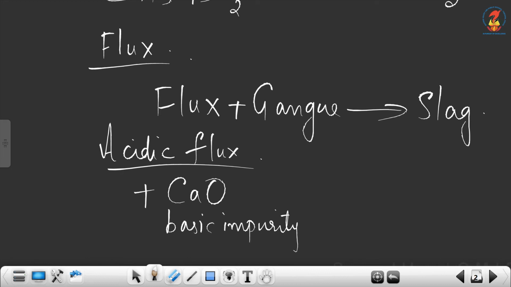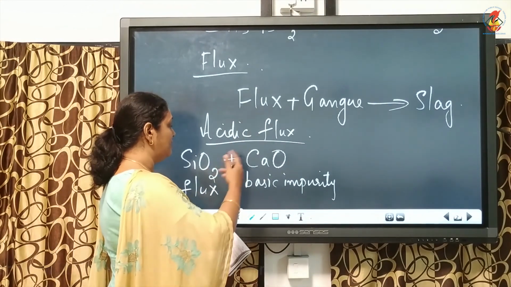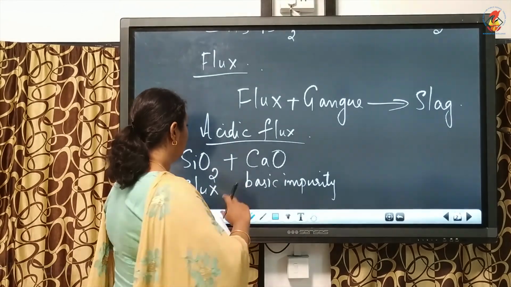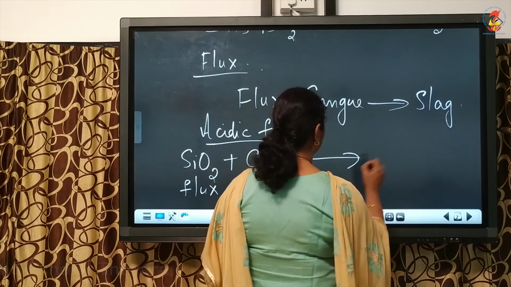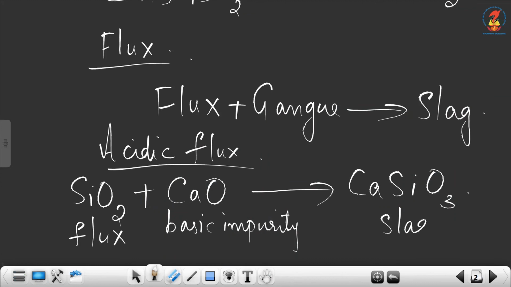So we add a flux which is acidic in nature, that is silica. Silica is also an impurity, but it is added as an acidic flux. So silica plus calcium oxide, we get the slag calcium silicate, CaSiO3.